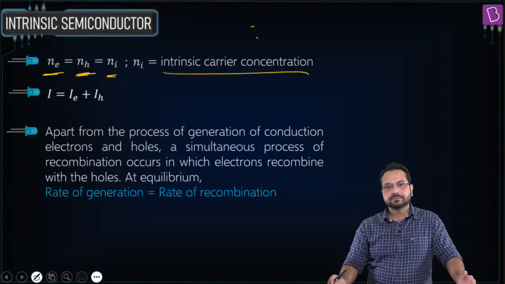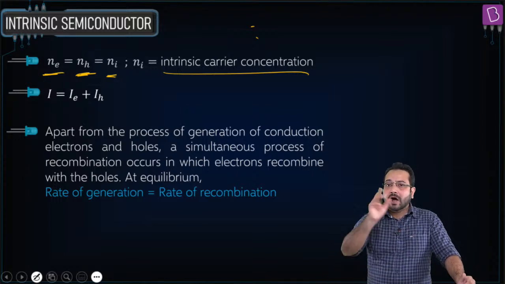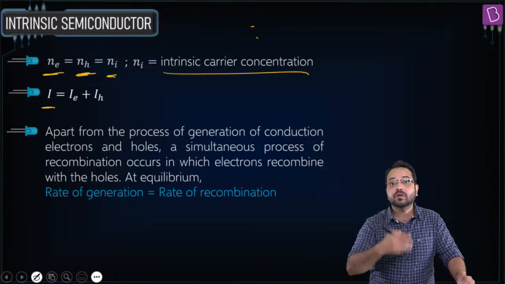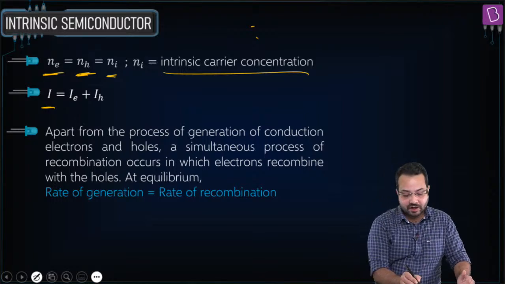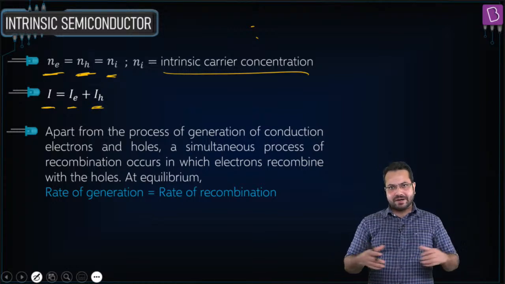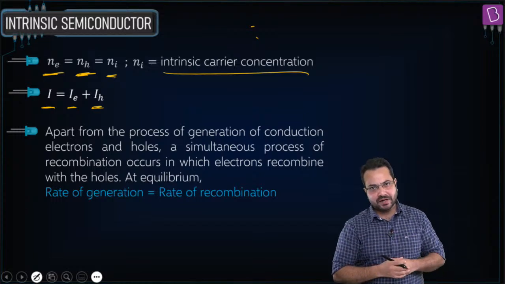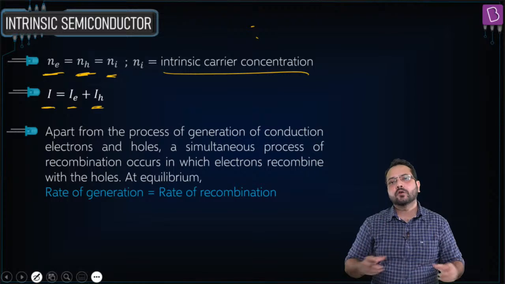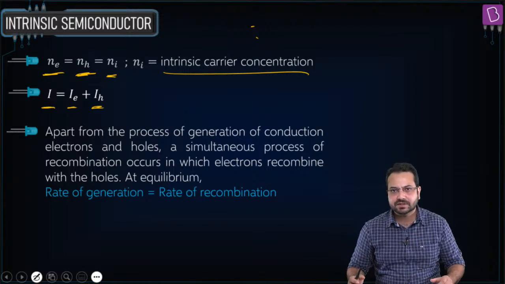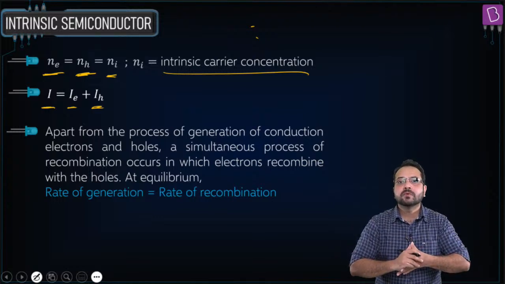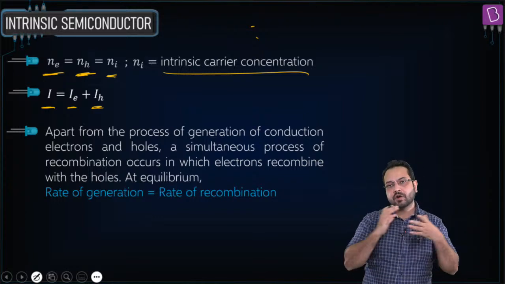Is that clear? Alright. Now another very important point to note here is that the current is going to be because of both charge carriers, the current due to the electrons plus the current due to the holes. Is that correct? Okay, so we have provided energy, electron hole pairs are generated. Now what also happens is there is recombination of electrons and holes. So that is a simultaneous process. Electron hole pairs are generated and electrons and holes recombine, and this process is called recombination.